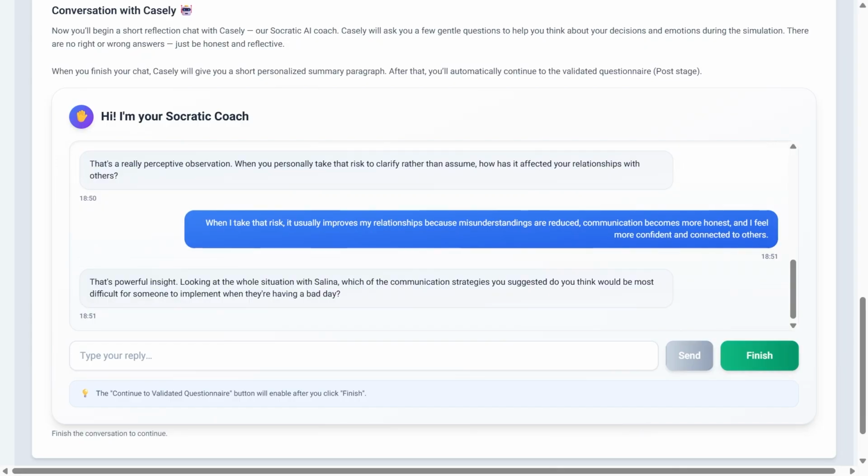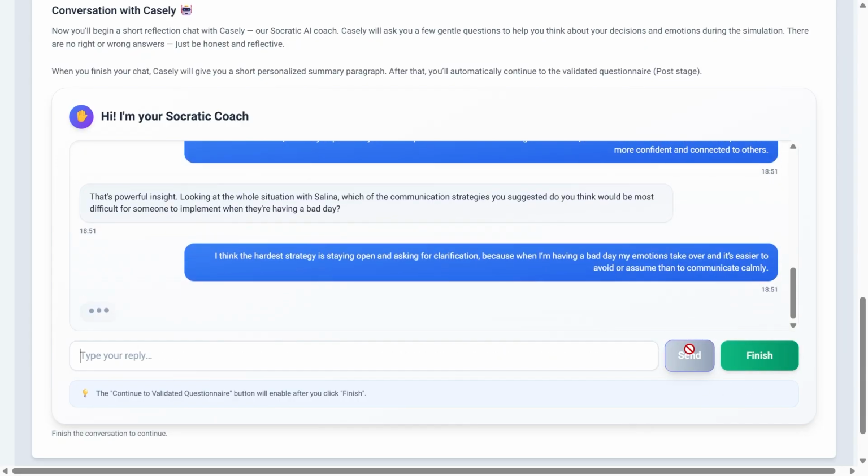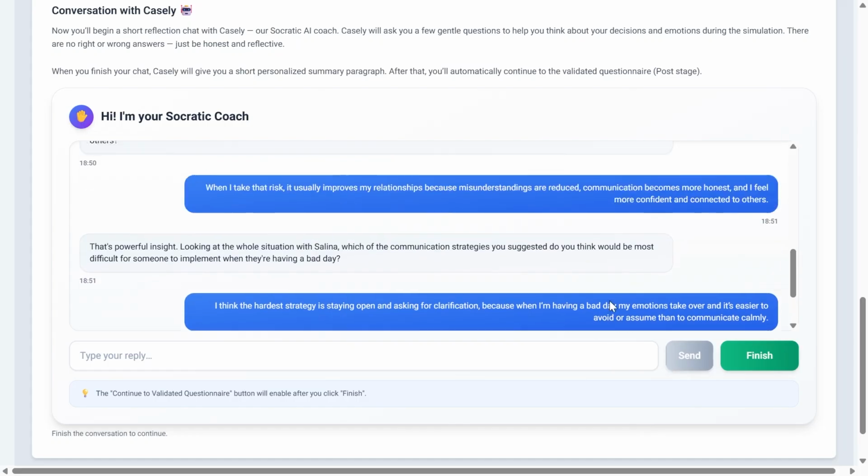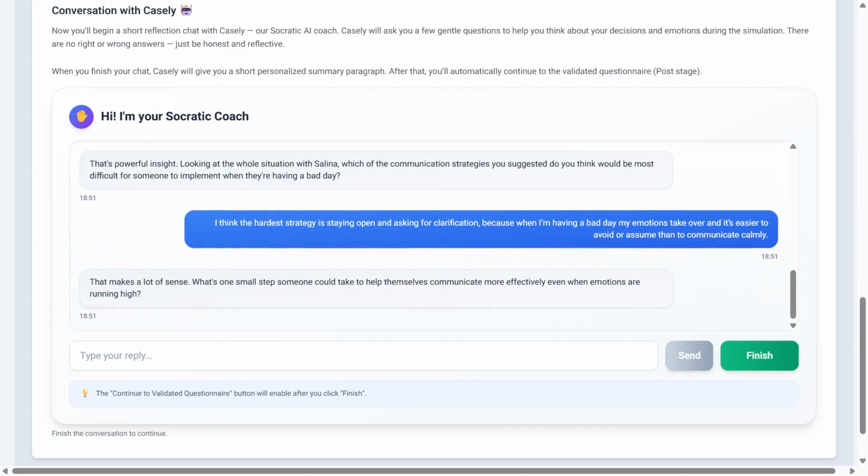At this point, a short excerpt from the interaction between the Socratic AI and the student is presented, illustrating how open-ended, non-judgmental questions guide reflection and deeper thinking.